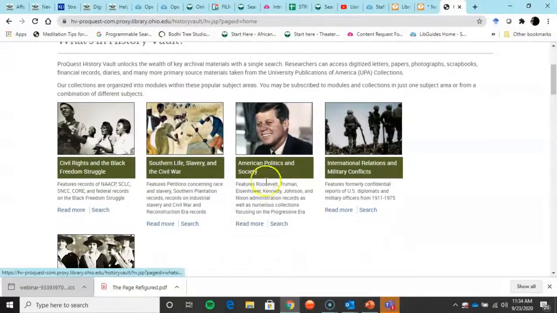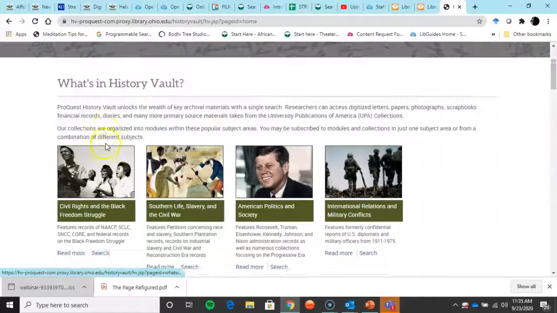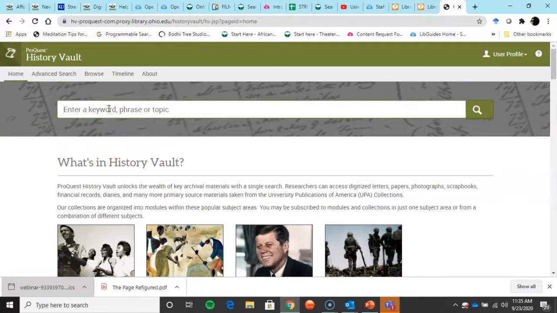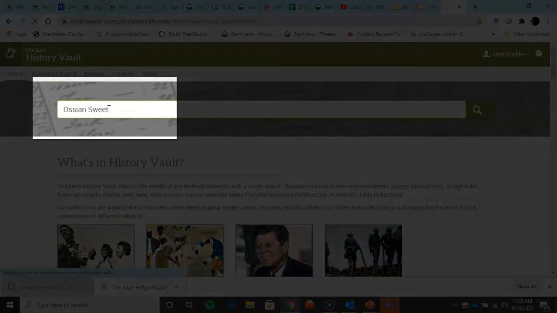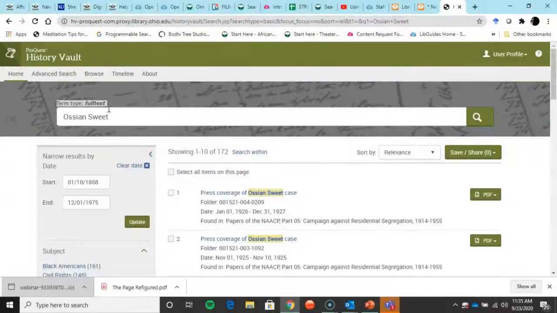So what's in the History Vault? You can certainly do it through each different thing in here if you want to. I decided I'm just going to look for my subject, who is the Science Suite. And I'm just going to do that. I'm not even going to pick anything special. I'm just going to go there.